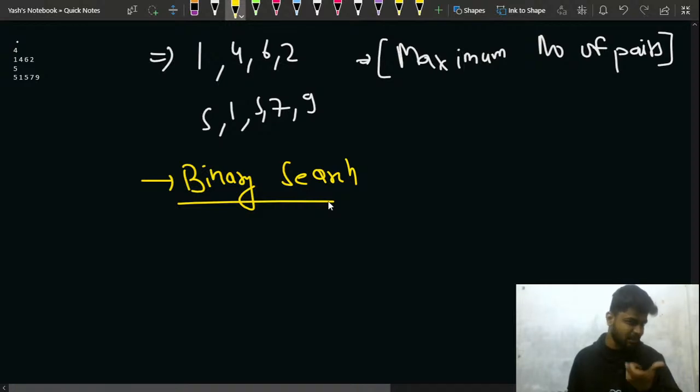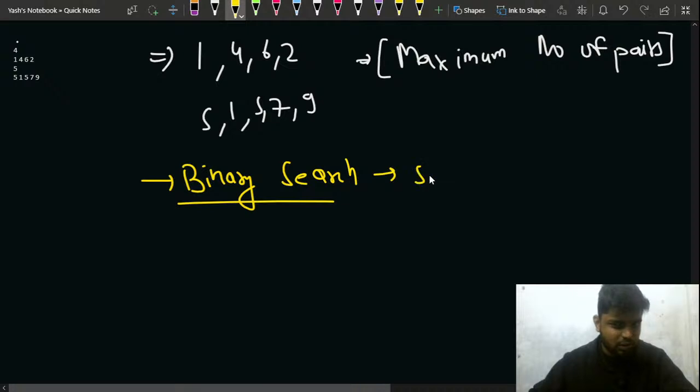Is there any prerequisite for doing a binary search on the girl array? Sorting also works. For binary search as well, you have to apply sorting, right?